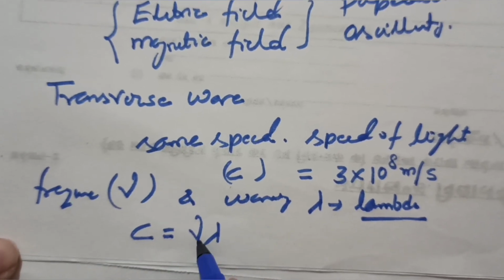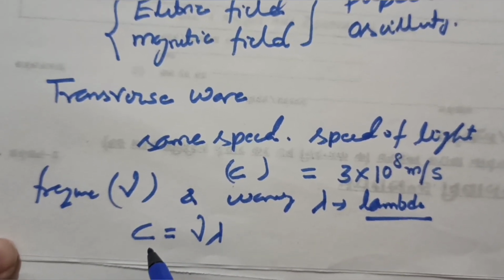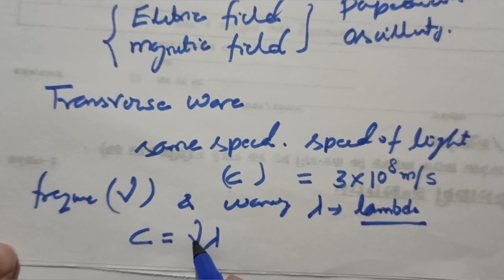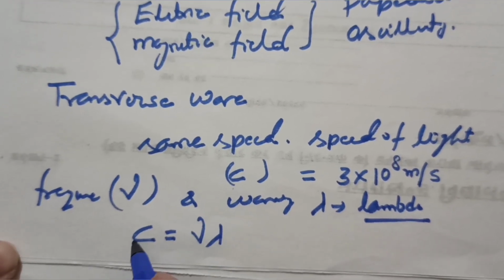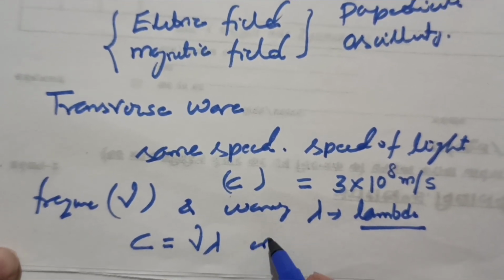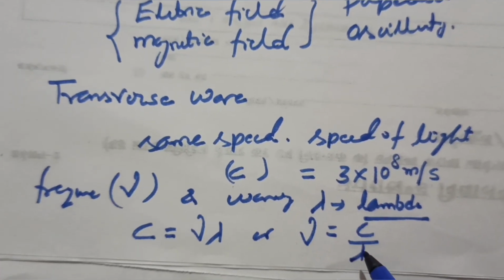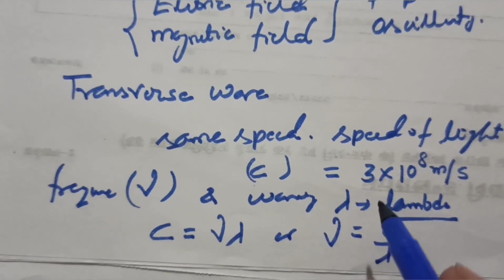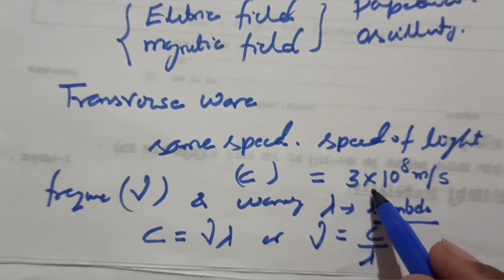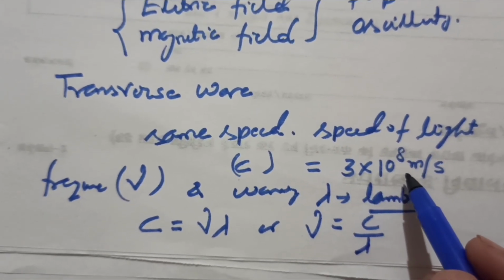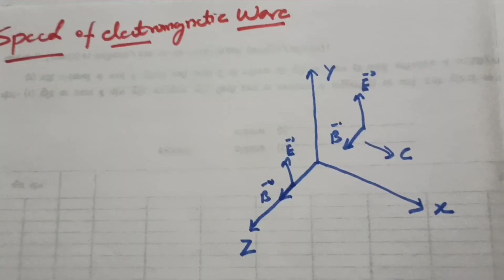c = nu times lambda. Here nu is the frequency, lambda is the wavelength, and c is the speed of light, or simply nu = c upon lambda. So an electromagnetic wave in vacuum travels with the speed of light, 3 × 10^8 meter per second.